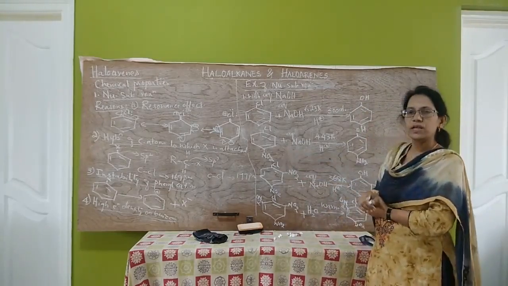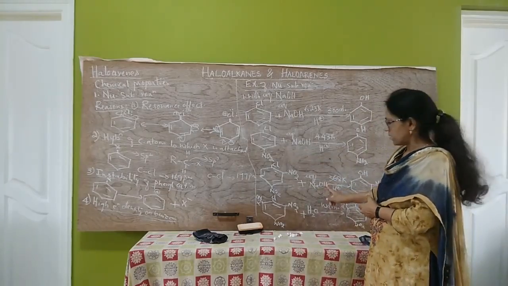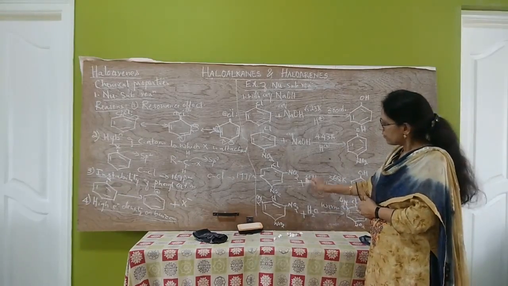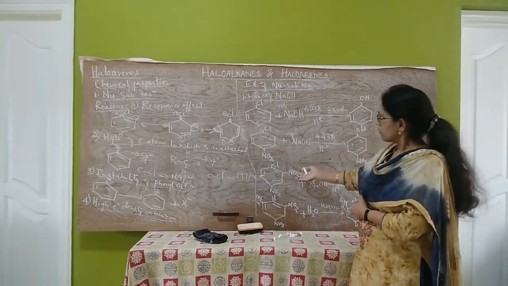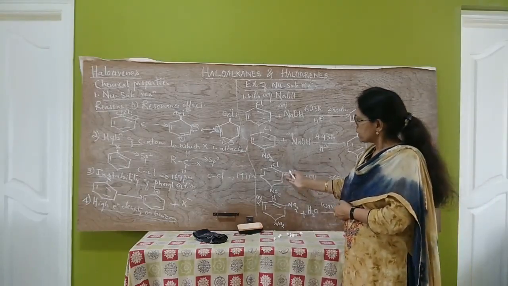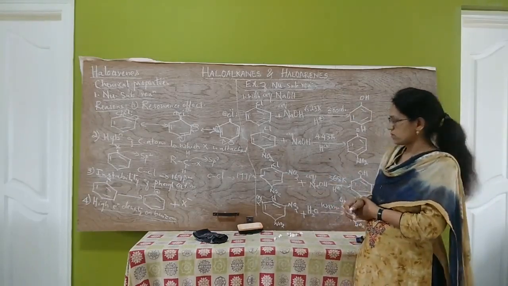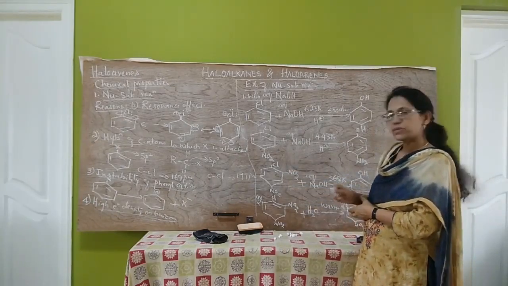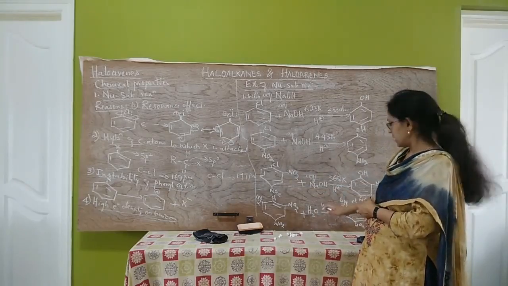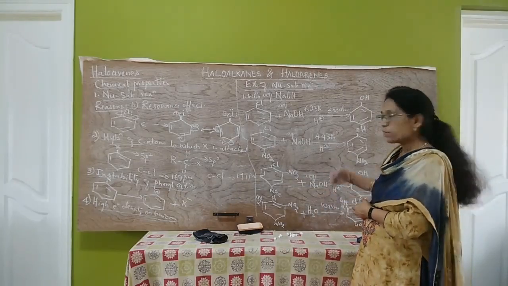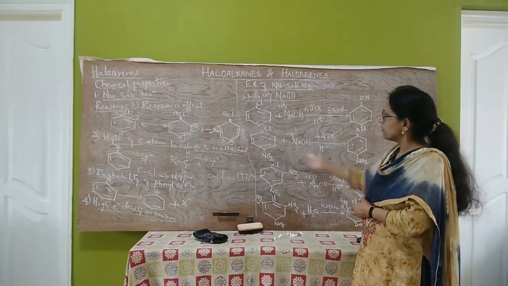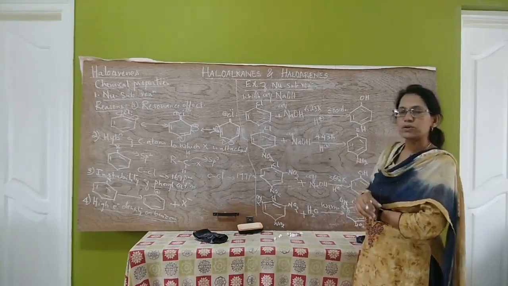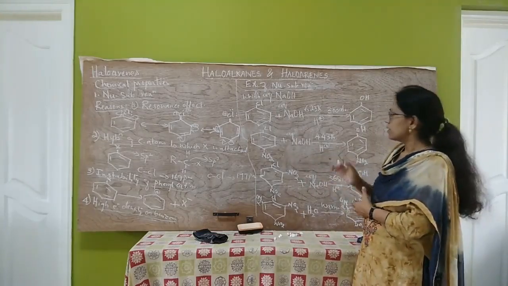That means haloarenes undergo nucleophilic substitution at milder conditions.